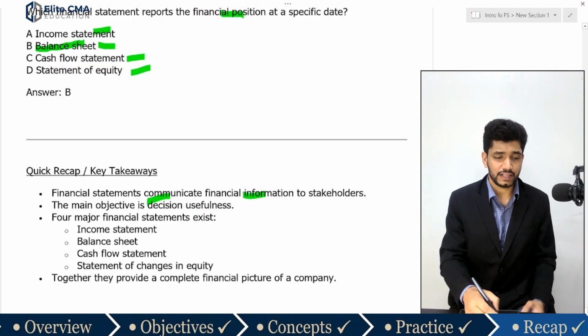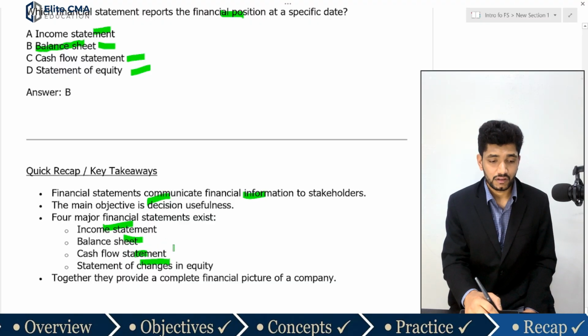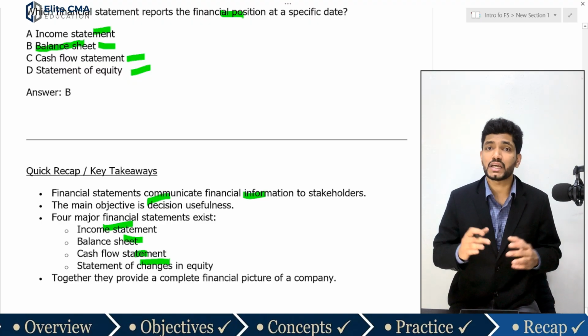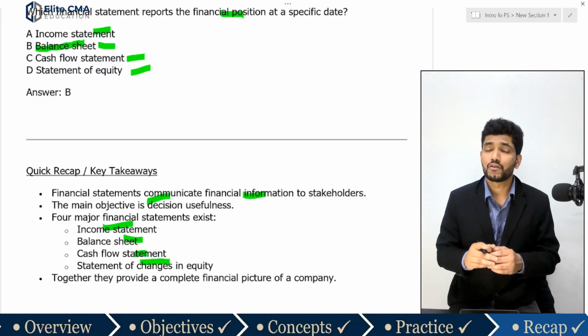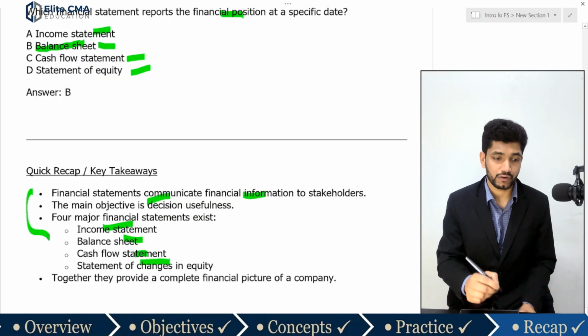The key financial statements are the income statement, balance sheet, cash flow statement, and statement of changes in equity. Together, all these financial statements provide a complete financial picture of a company to different stakeholders. These are the quick summary for today's discussion.